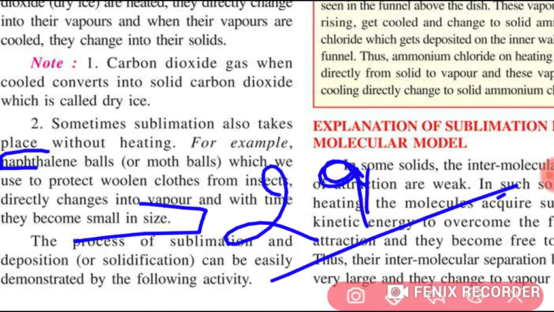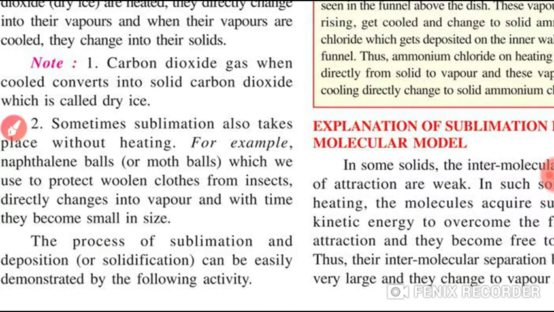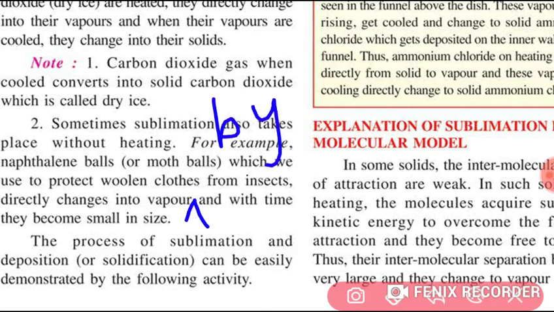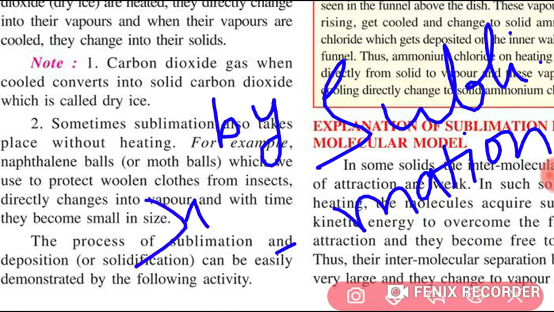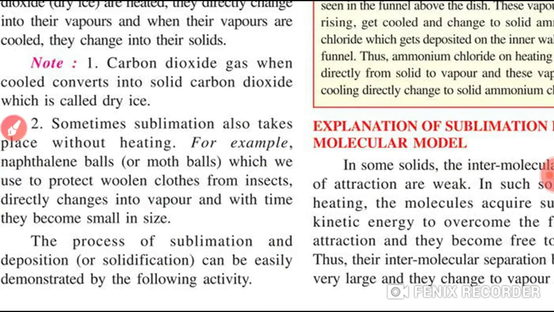Students, one more thing you have to write in this question. Naphthalene balls or mothballs which we use to protect woolen clothes from insects directly change into vapor by sublimation. Here, students, after vapor write by sublimation, S-U-B-L-I-M-A-T-I-O-N, sublimation, and with the time they become small in size. Up till here. Okay students, this is your answer number 29. Now come to your next question.